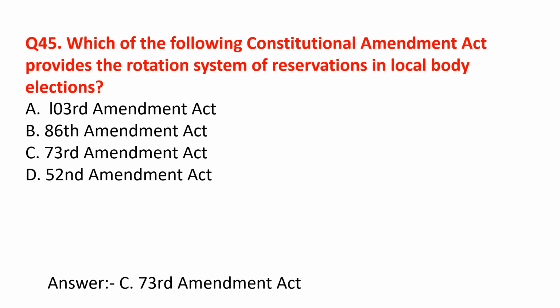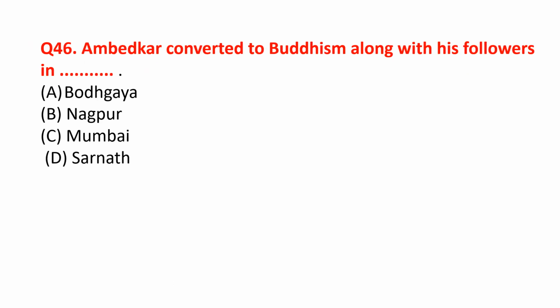The Act empowered state governments to take the necessary steps that would lead to the formalization of the Gram Panchayats and help them operate as units of self-governance. Ambedkar converted to Buddhism along with his followers in Nagpur.